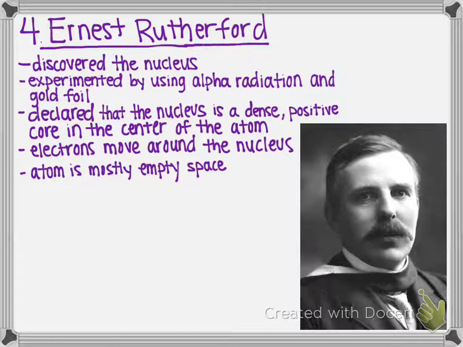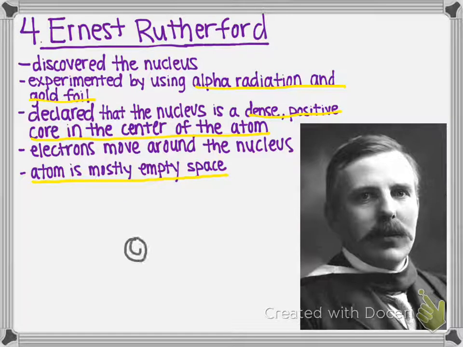The next scientist was Ernest Rutherford, and he discovered the nucleus. He experimented by using alpha radiation and gold foil, and that is something that we will demonstrate in class. He declared that the nucleus is a dense, positive core in the center of the atom, and that electrons move around the nucleus. He also was the first person to come up with the idea that the atom is made of mostly empty space.